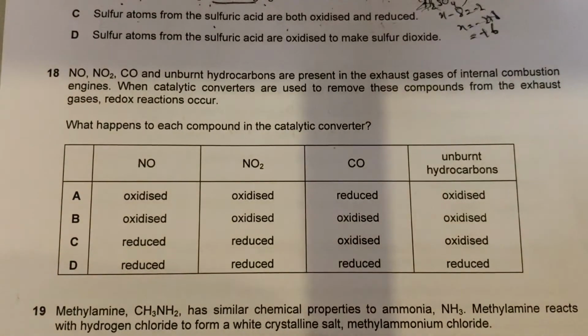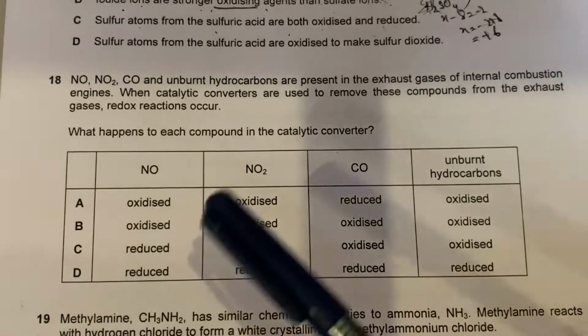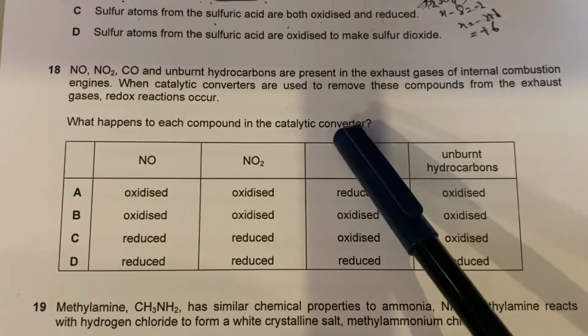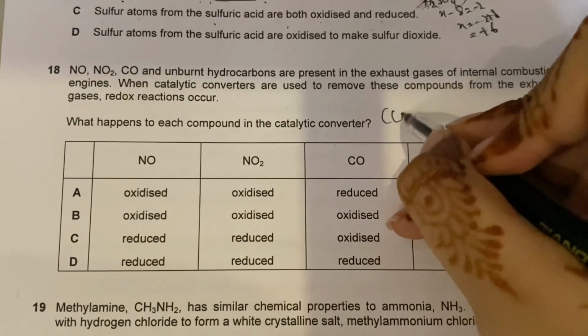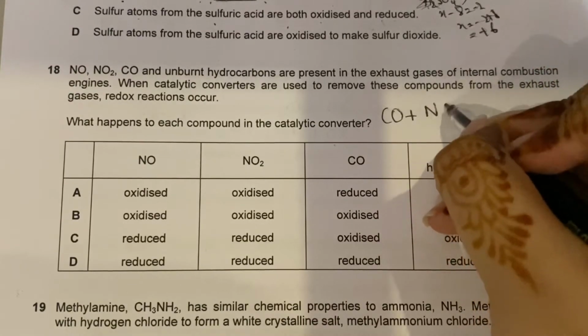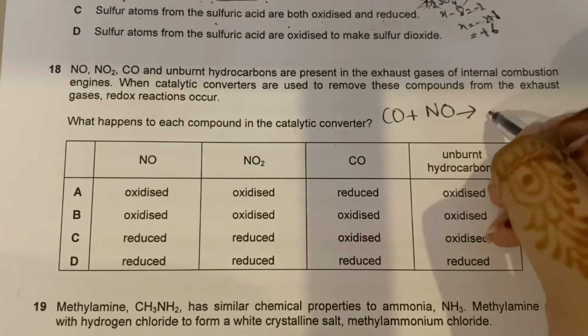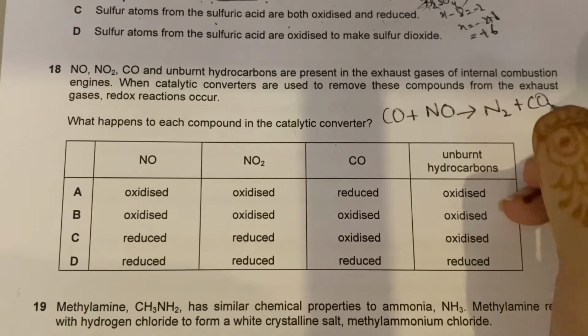NO, NO2, CO and unburned hydrocarbons are present in the exhaust gases of internal combustion. Okay. This is what happens to each compound in the catalytic converter. So what happens in the catalytic converter is CO plus NO gives us N2 plus CO2.